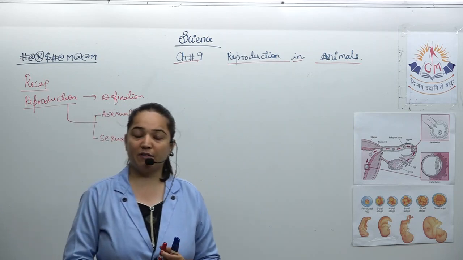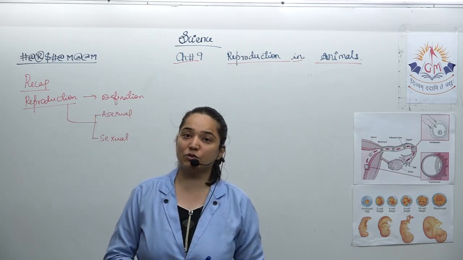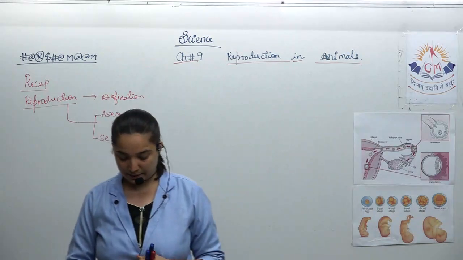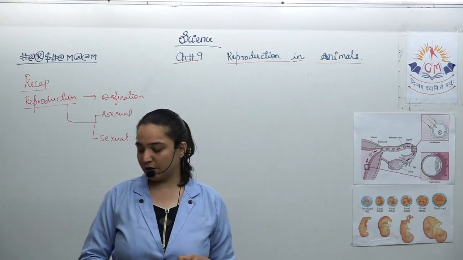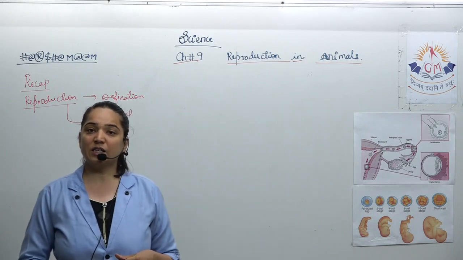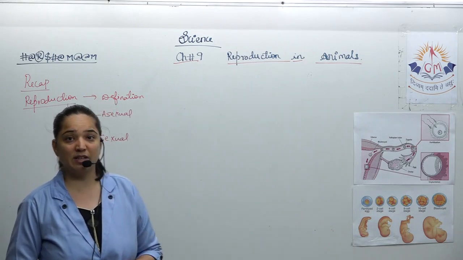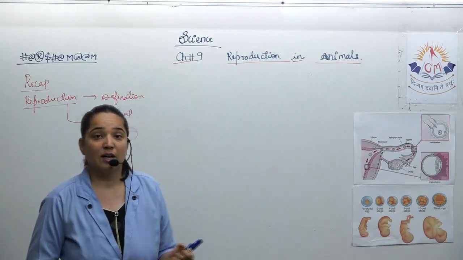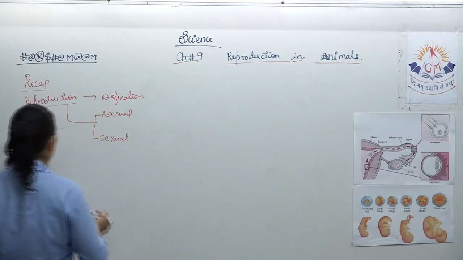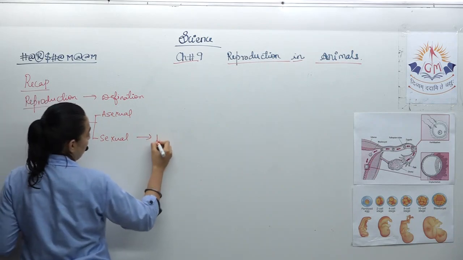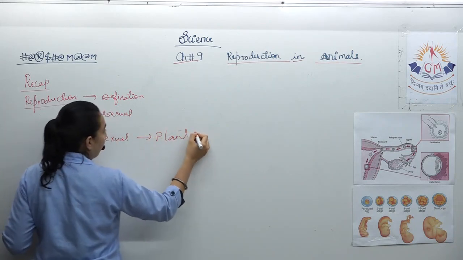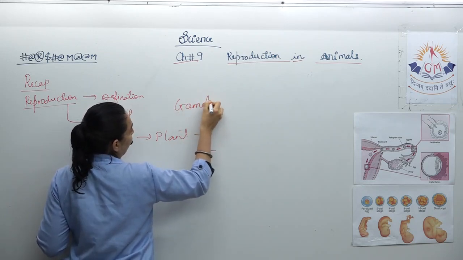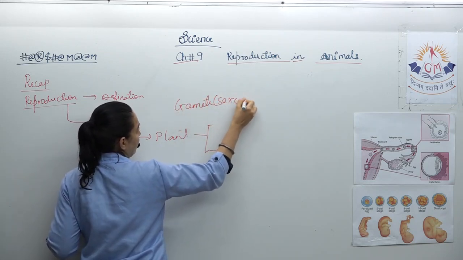Amoeba, yeast, hydra, we had many examples, and today we are going to see in detail how fertilization takes place. But before that, let us move further in sexual reproduction. As we have discussed, sexual reproduction takes place in plants as well as in animals. Try to recall what was in plants. Sexual reproduction in plants involves two gametes. Now what is a gamete? Try to recall, it is the sex cell.